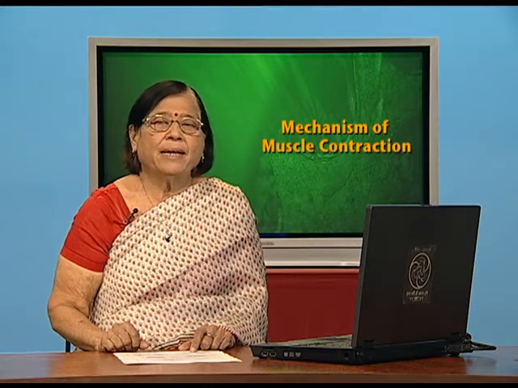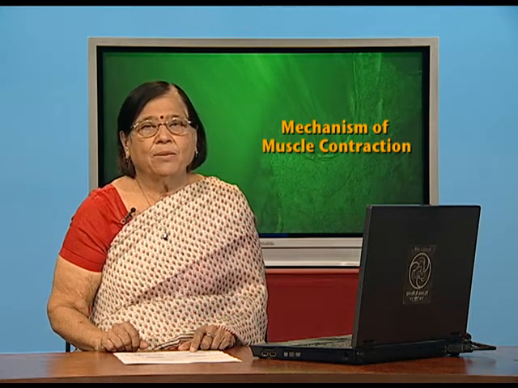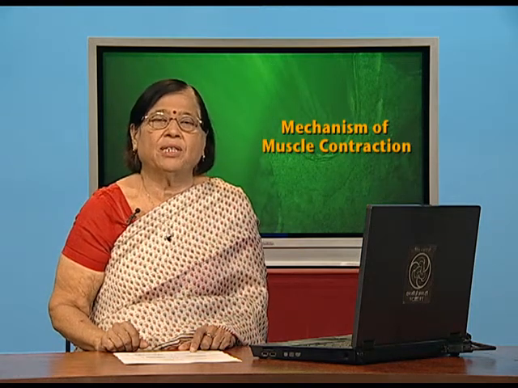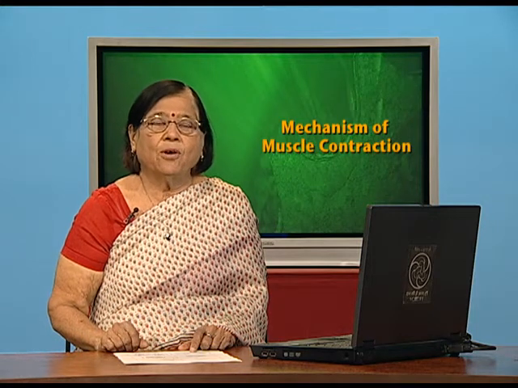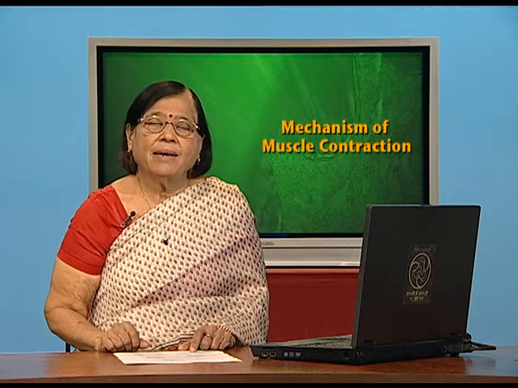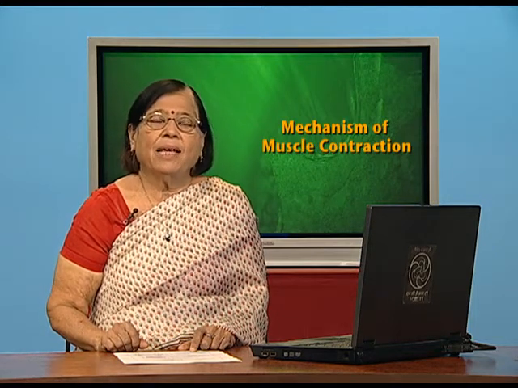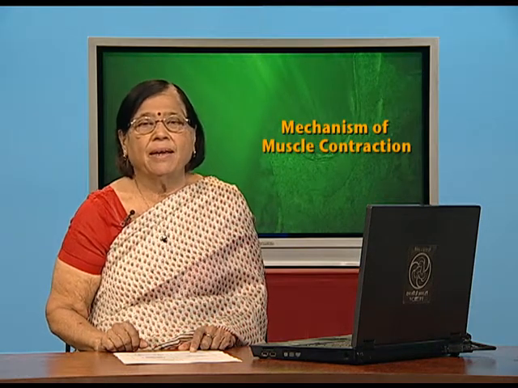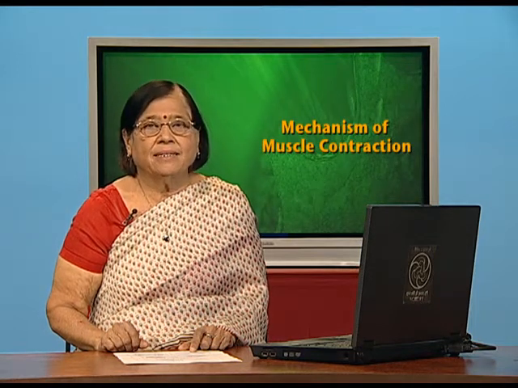So, by these two diagrams the matter is very clear that actin, then myosin, again myosin filaments are arranged in this fashion in the muscle fiber, and when they are making cross bridge, definitely they are coming closer to each other, and when they are coming closer to each other, it is a contracted condition, and when they are going little away from each other, because the contact between myosin head and actin filament is lost, then it is relaxed condition.